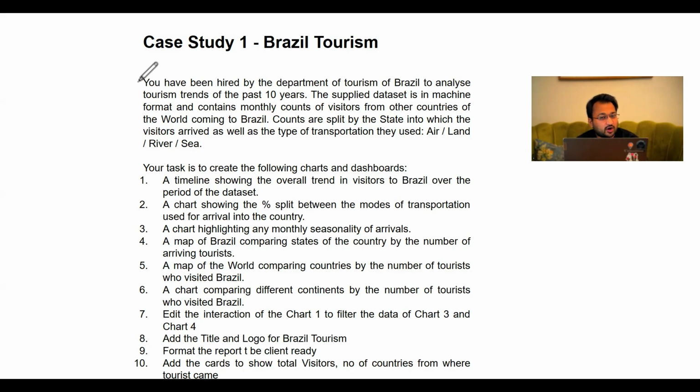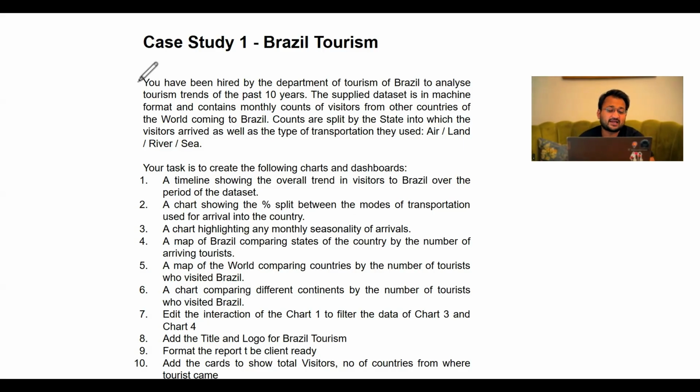The data that we have got, I will show you once we load it into Power BI. It's a simplistic data set. I'm sure if you as a data analyst think about what kind of data a tourism company is going to generate, you can think of a lot of scenarios. Primarily over here, we have customer data. We have how many tourists came in which month, and what mode of transportation they have used. Are they coming through air, land, river, or sea? I'll give you a glimpse of the data.